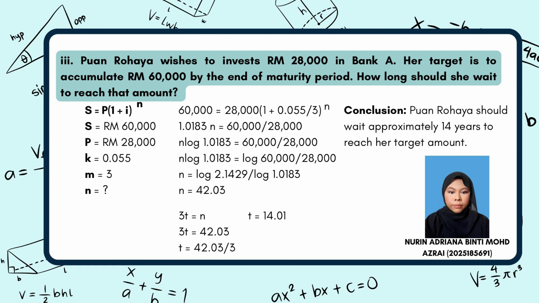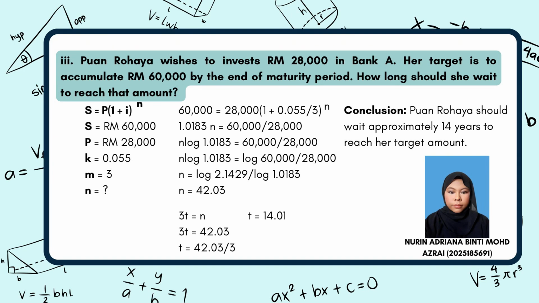However, for this question, we are required to use the logarithm equation in order to find n. So that means 60,000 equal to 28,000 in bracket 1 plus 0.055 over 3 power n. In order to do the log, we need to move the bracket equation to the front and 60,000 moves to the back, which meant 1.0183 n equal to 60,000 over 28,000. Now, we can do the log, which is n log 1.0183 equal to 60,000 over 28,000.